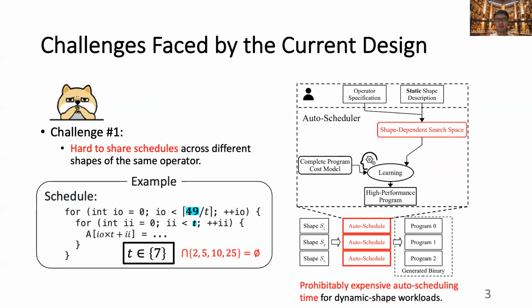The fact that it is hard to share schedules under the shape-dependent search space construction further implies that it is extremely challenging to autoschedule dynamic shape workloads. Assuming that we have a workload whose shapes are dynamic at compile time, in order to autoschedule for such a workload, we need to search for each shape instance of the workload, as is shown on the right-hand side of the slide, which is clearly inefficient.